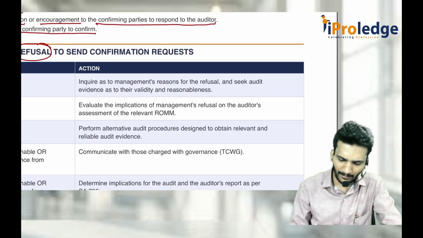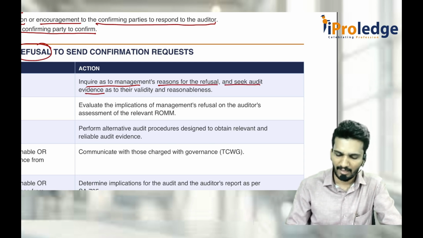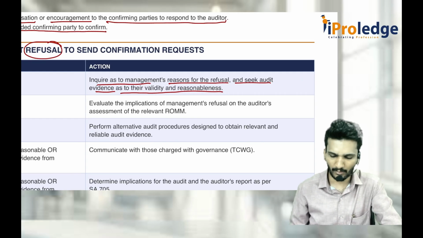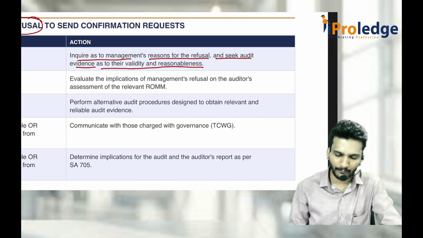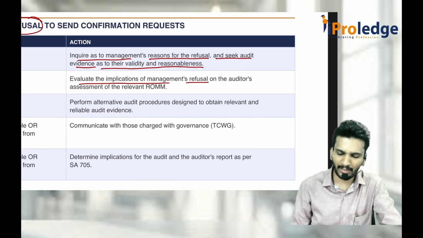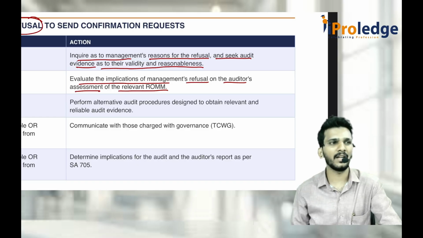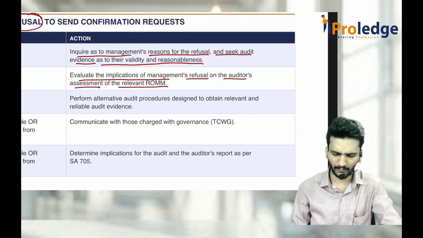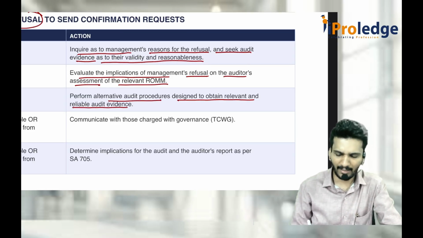So you should inquire of management the reasons for refusal and seek audit evidence as to their validity and reasonableness. Why is it refusing? Then evaluate the implications of the management refusal on the auditor's assessment of the relevant ROMM. If they restrict me, can I still get sufficient audit evidence with respect to the risk of material misstatement? If yes, perform alternative procedures designed to obtain relevant and reliable audit evidence.